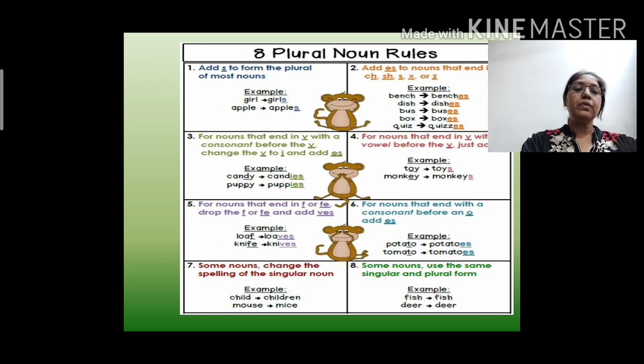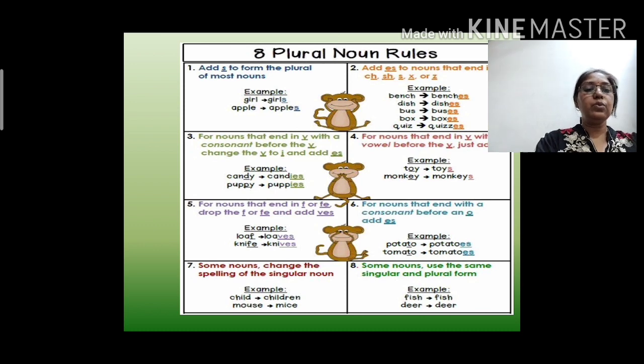Come to the next one. Some nouns change the spelling of the singular noun. Here some words are completely changed by changing the spelling of the word, not by adding anything to the end of it. Like child, here the word will become children, mouse will become mice. Okay, next rule: some nouns, when changed from singular to plural form, the word itself changes. Like child becomes children and mouse becomes mice.